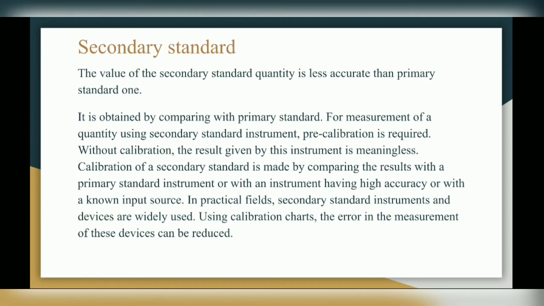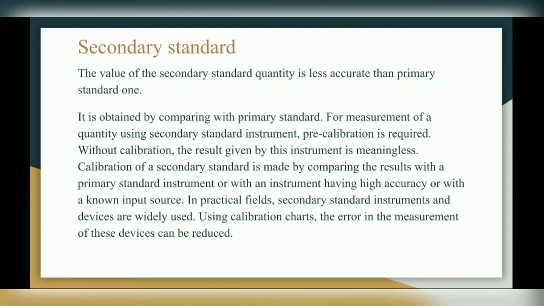Next, secondary standard. The value of the secondary standard quantity is less accurate than the primary standard one. It is obtained by comparing with the primary standard. For measurement of a quantity using a secondary standard instrument, pre-calibration is required. To calibrate the secondary standard we use primary standard instruments. Without calibration, the result given by this instrument is meaningless.